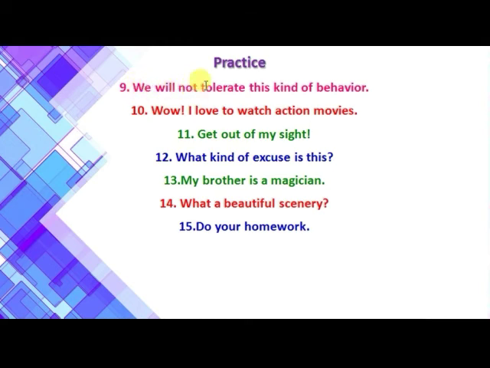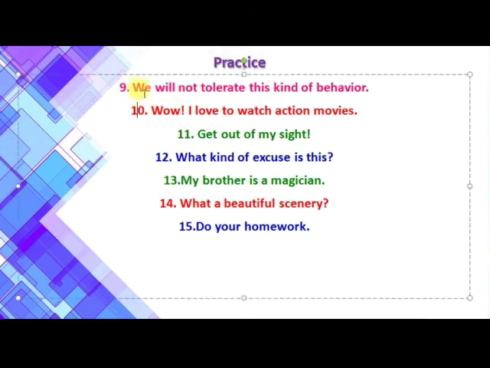The ninth is, we will not tolerate this kind of behavior. 10th, wow, I love to watch action movies. 11th is, get out of my sight. 12th, what kind of excuse is this? 13th, my brother is a magician. 14th, what a beautiful scenery. 15th, do your homework. So let us find the answers to all of this. The ninth one is a statement, but it is also a warning when we say that we will not tolerate this kind of behavior. So this type of sentence is an imperative sentence.